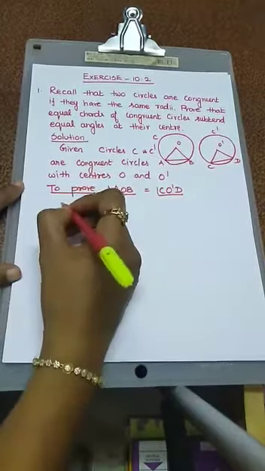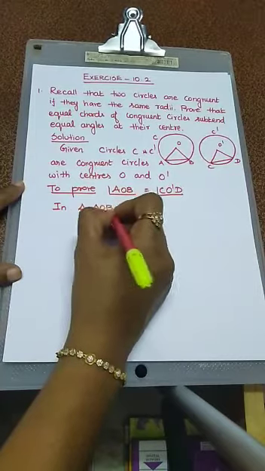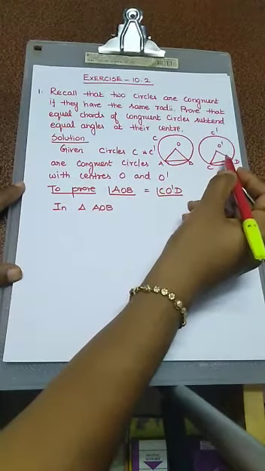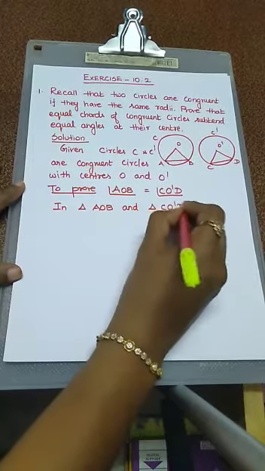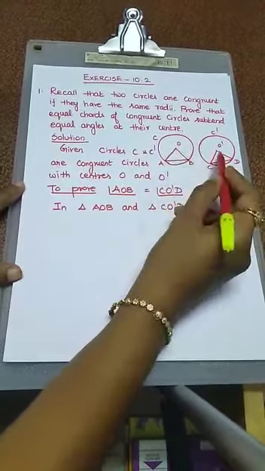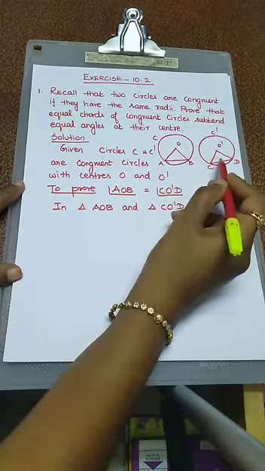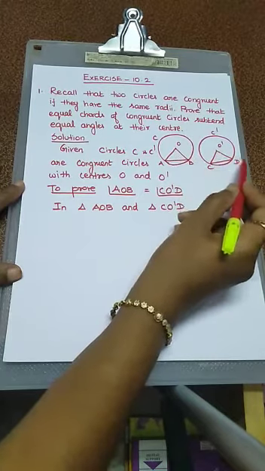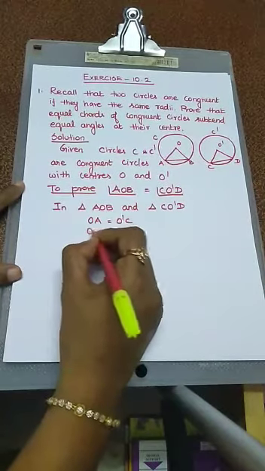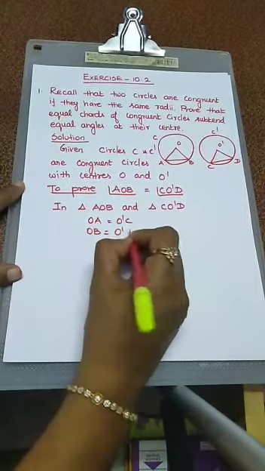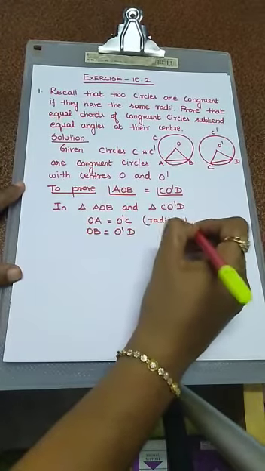For our proof, we take two triangles. The first triangle is AOB, this triangle. Another one is CO dash D. In triangle AOB and triangle CO dash D, in these two triangles, OA is equal to O dash C, because they are radii of congruent circles. Another one, OB equal to O dash D, mention it. OA equal to O dash C and OB equal to O dash D. What is the reason? Radii of congruent circles.